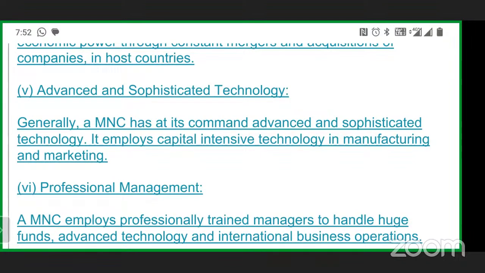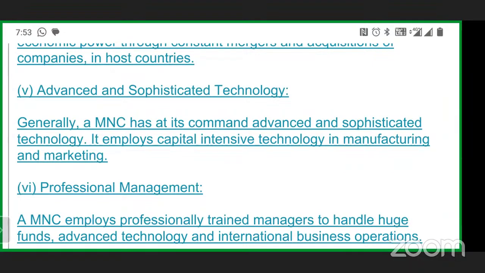The intelligent minds are working in the US, UK, and Australia, because they require advanced and sophisticated technology, which they do not find in India. And India till date is not able to implement these major advanced technologies. So when we talk about advanced and sophisticated technology, yes, a company that is an MNC could definitely operate more sophisticated, more advanced technology in comparison to others.